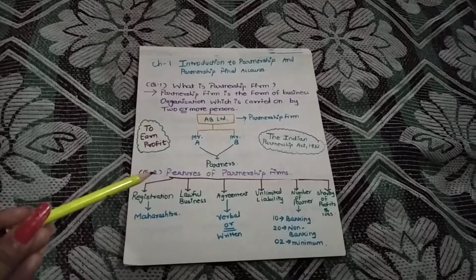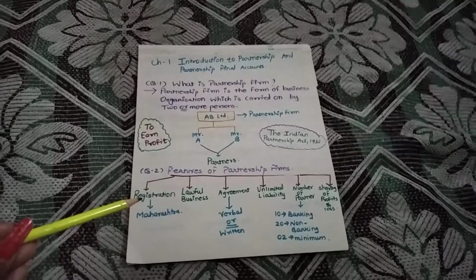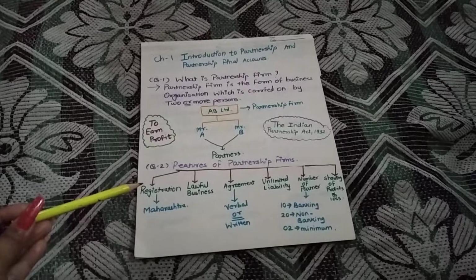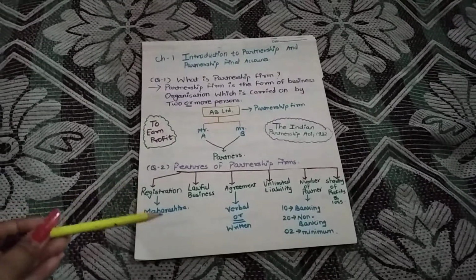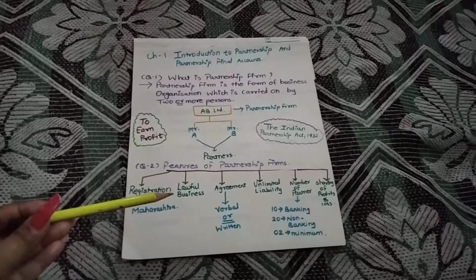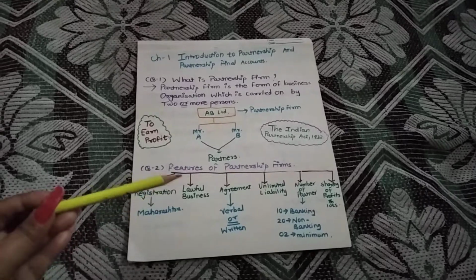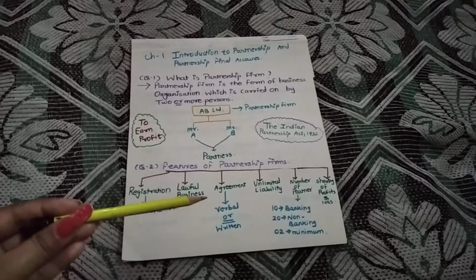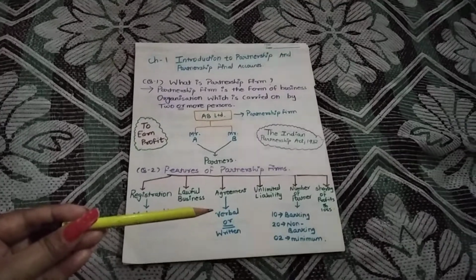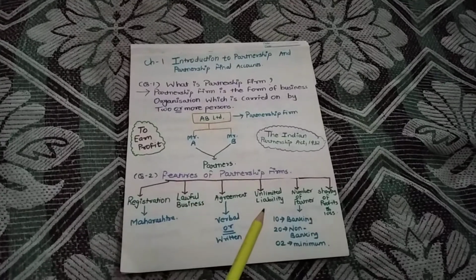The second question of this lecture is the features of a partnership firm. The first feature is registration. Registration of a partnership firm all over India is voluntary or optional, but in Maharashtra it is compulsory. Second feature, lawful business. The business undertaken by partners must be lawful. Illegal business is not allowed in a partnership firm. Third feature, agreement. The agreement between all the partners may be verbal or written. Both are allowed. The fourth feature: the liability of partners is unlimited.